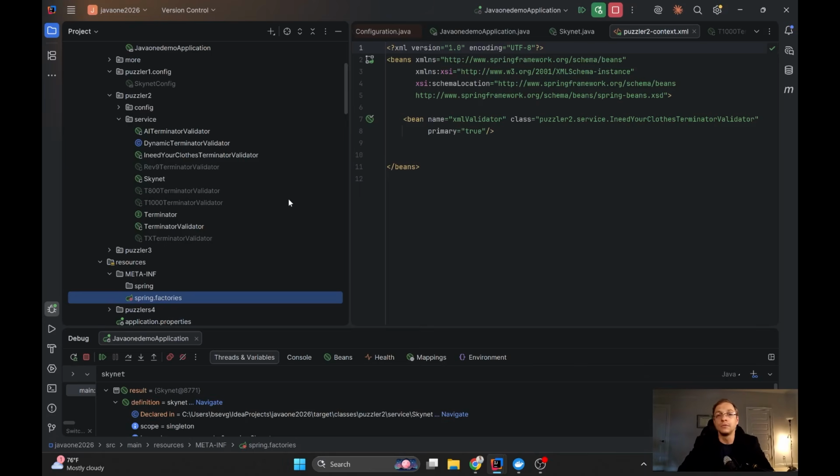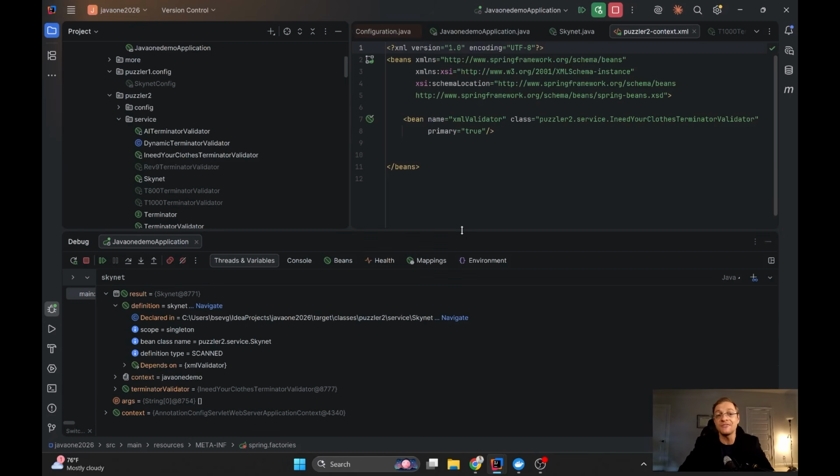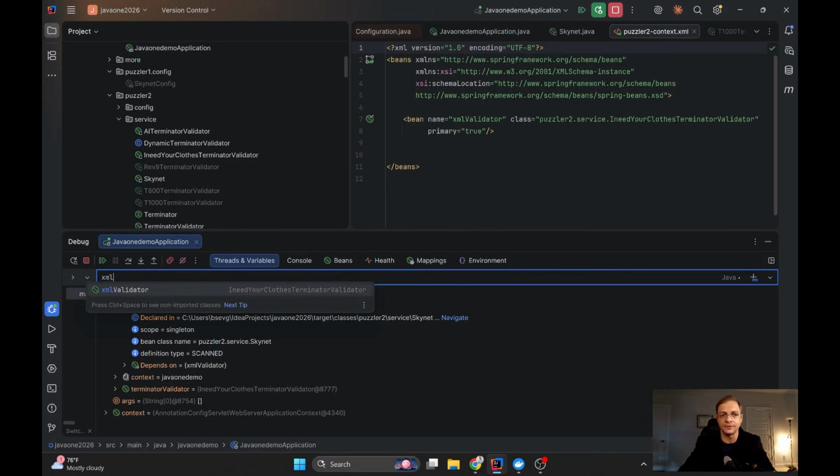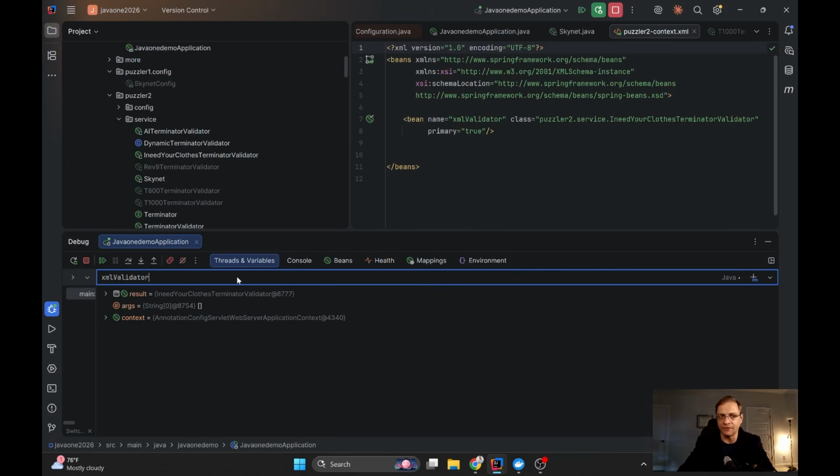Okay, so now after we understood what actually happens, by the way, I can show you that we really have the three implementations. We have this XML validator, we can find it here. The same information.